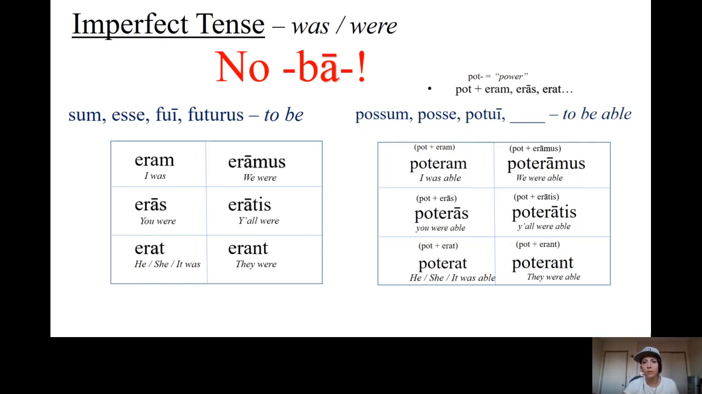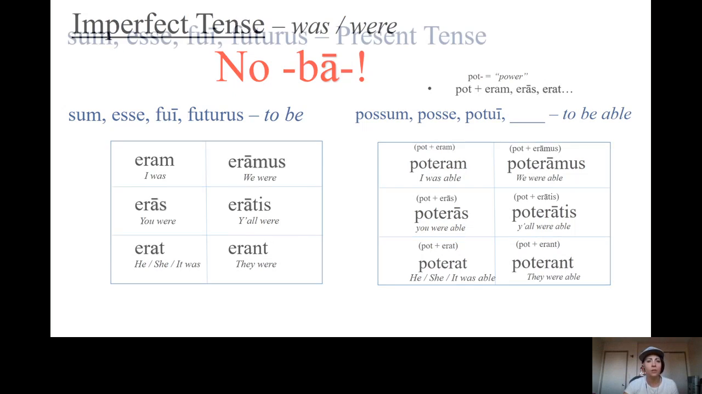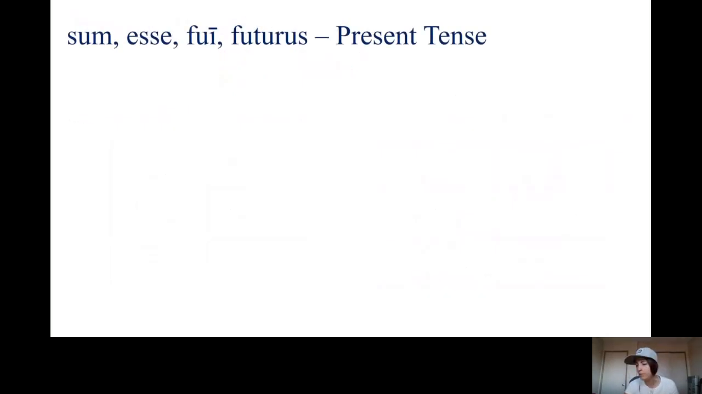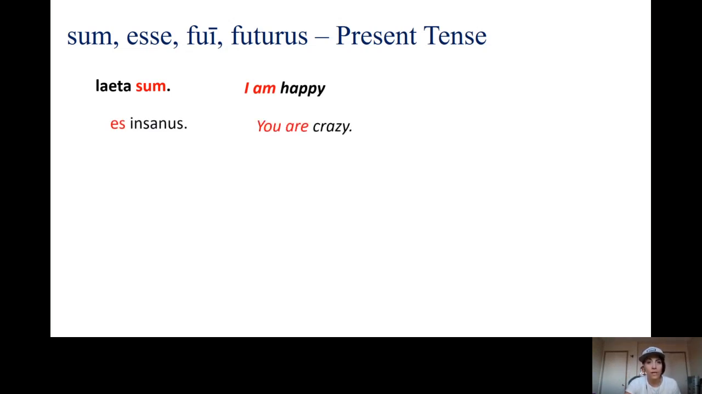So let's look at these in just some brief sentences for context. Present tense of sum. I'm just going to use all of them, sum, es, est, sumus, estis, and sunt, in a sentence, just to give you a translation. Okay, laeta sum, I am happy. Es insanus, you are crazy.